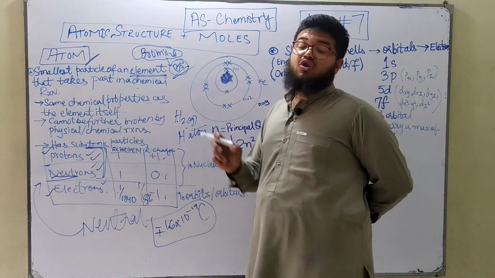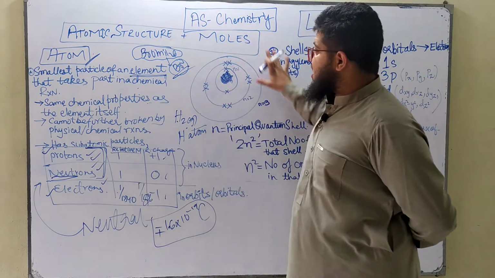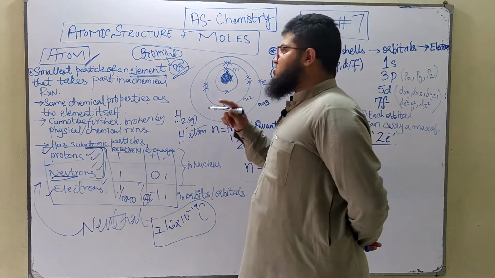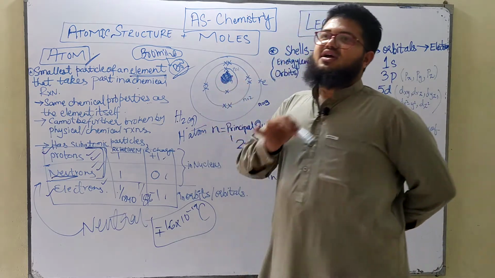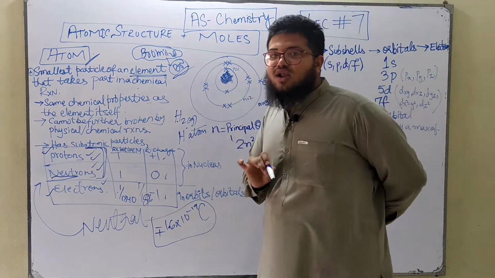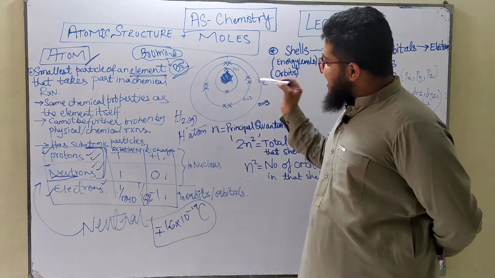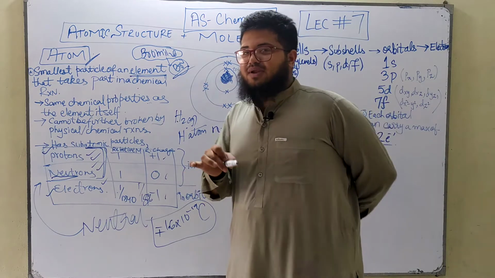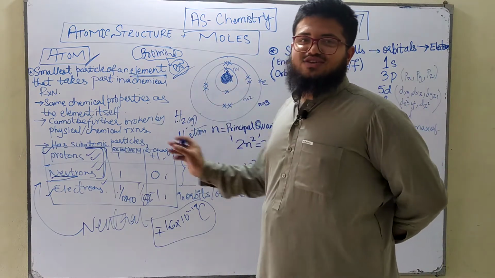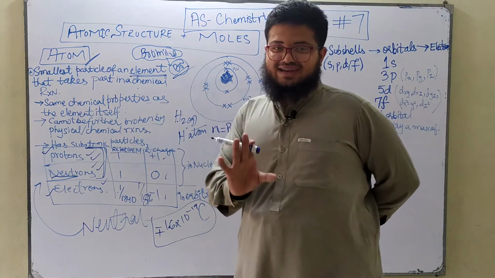Around the nucleus you've got the electrons. In your O-levels you studied that electrons are in circular orbits around the nucleus, remember? But now in your A-level chemistry, let me tell you that that was not the correct structure of an atom.